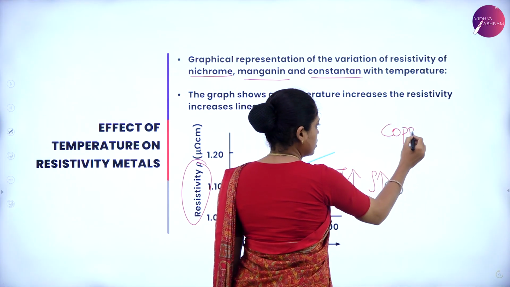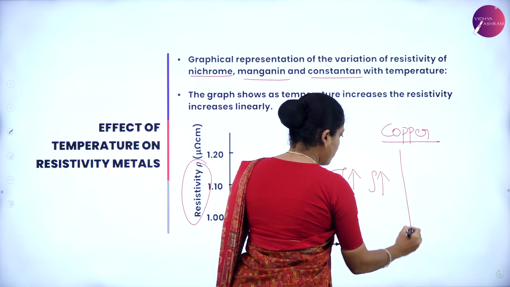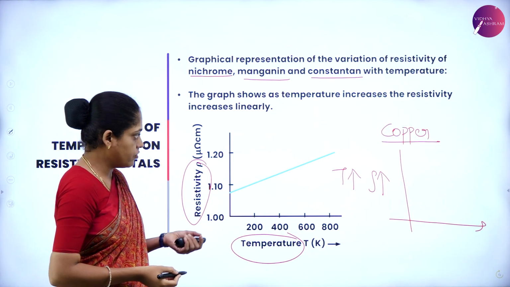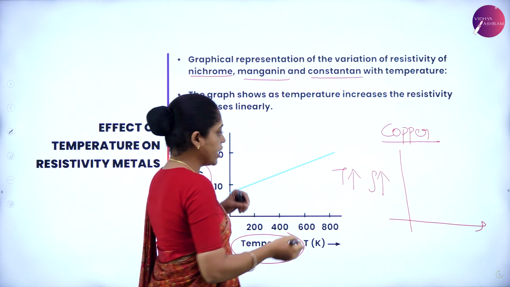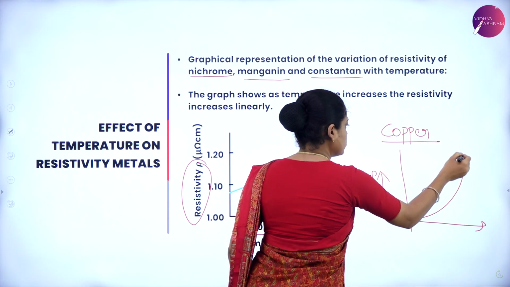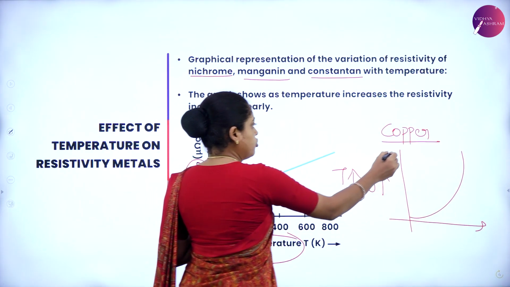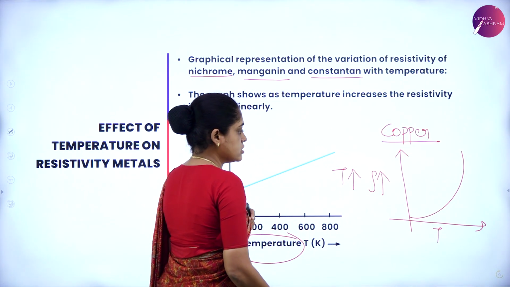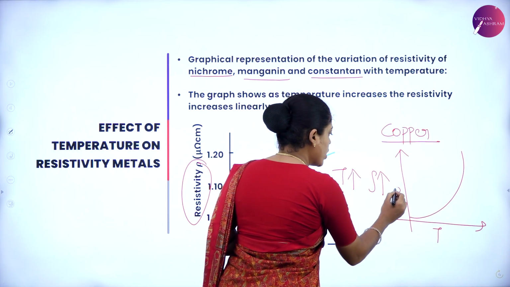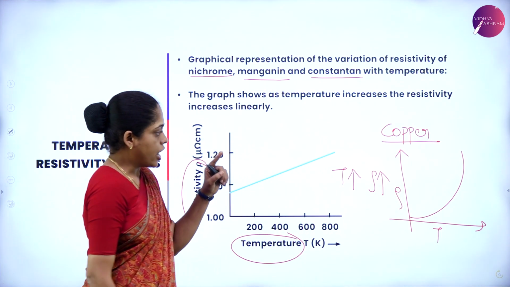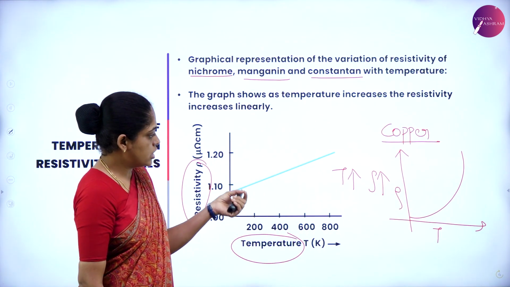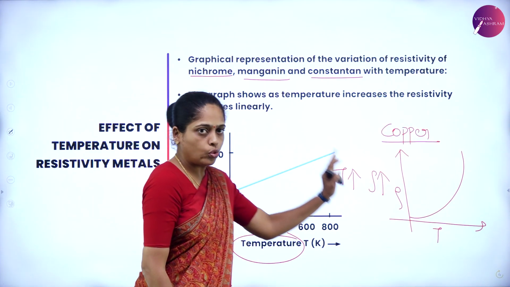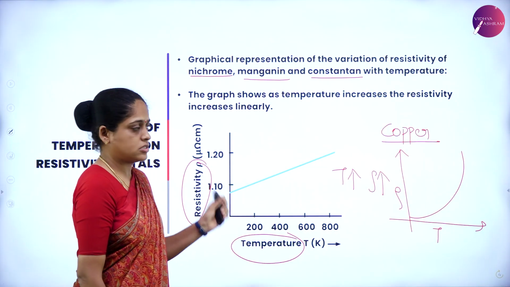is copper. For copper, even as the temperature increases, resistivity increases, but the graph you have to show is a curve. And you have to mention the axes. So along the x-axis, you have to consider the temperature, and along the y-axis, resistivity, and show as the temperature increases, resistivity increases. These are the two graphs which you have to practice.